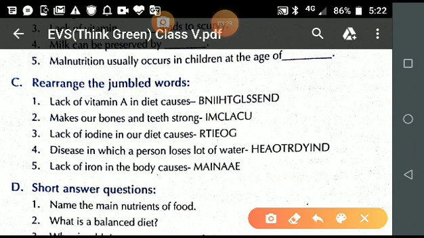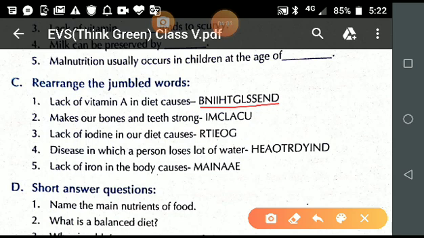Rearrange the jumbled words. So students, lack of vitamin A in the diet causes that. The answer is given, but you have to rearrange the jumbled words. The name of the disease is given, but you have to rearrange the words to give the right answer. Is it clear?